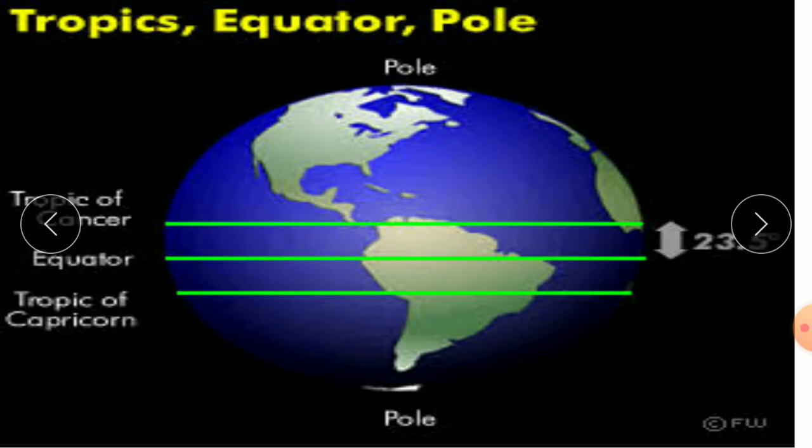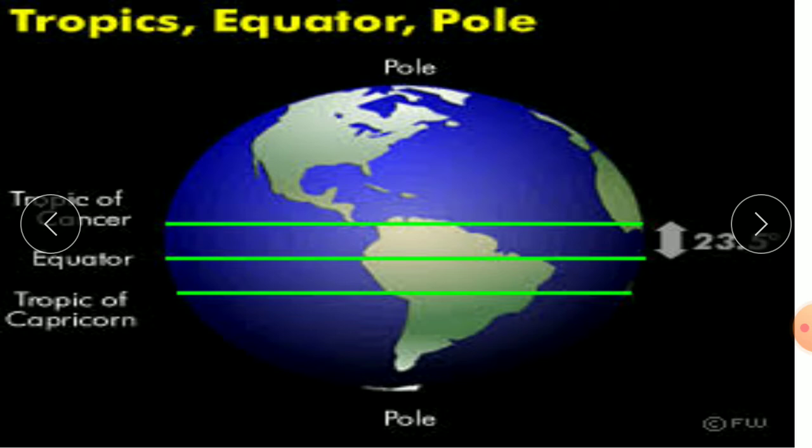Come to the next point, Tropic of Cancer and Tropic of Capricorn. You can see here the equator, the Tropic of Cancer and the Tropic of Capricorn. The Tropic of Cancer is the most northern latitude on the earth where the sun can appear directly overhead, and the Tropic of Capricorn is the most southern latitude on the earth where the sun can appear directly overhead.